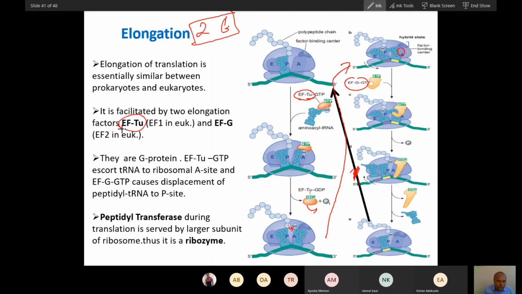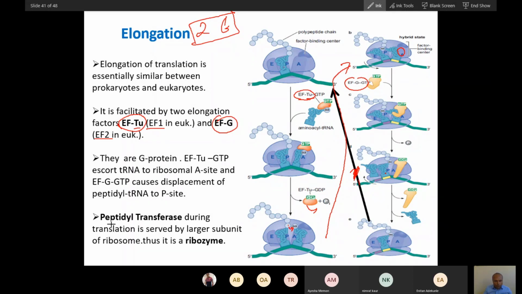Two elongation factors are required, Tu and G. This is the elongation part, and both in bacteria and eukaryotes are similar. Here in eukaryotes, in place of Tu and G, we call them elongation factor 1 and elongation factor 2. That's it. But the process and proteins are very similar.